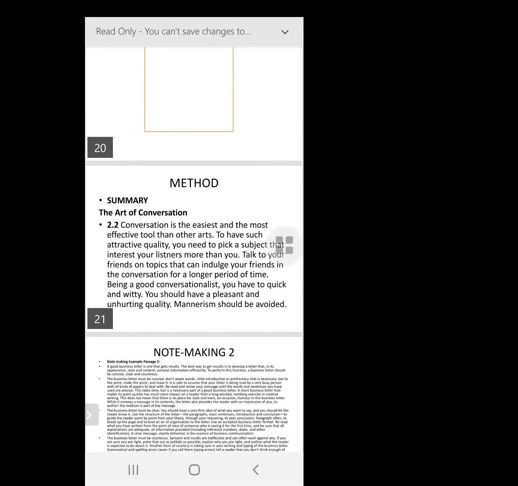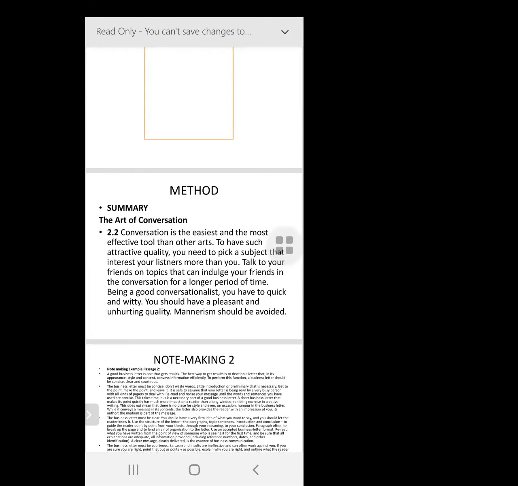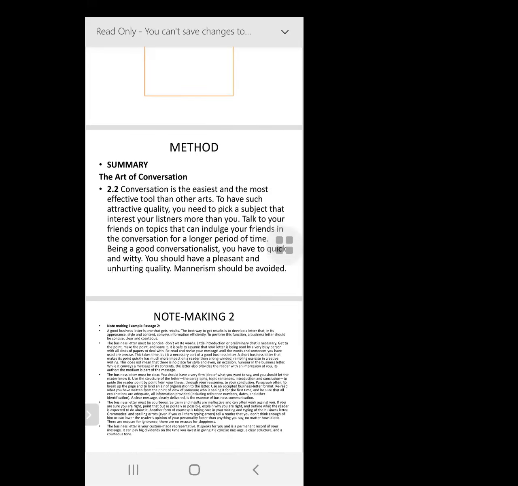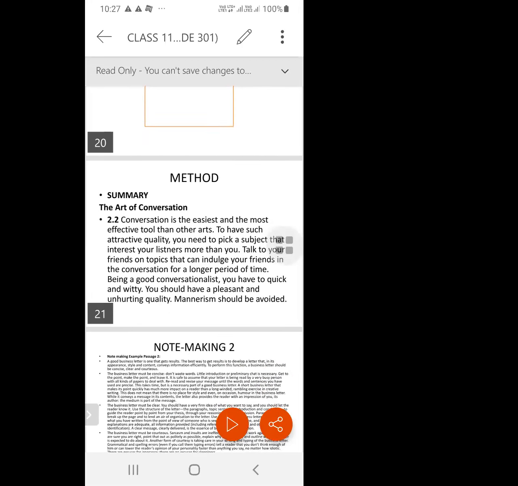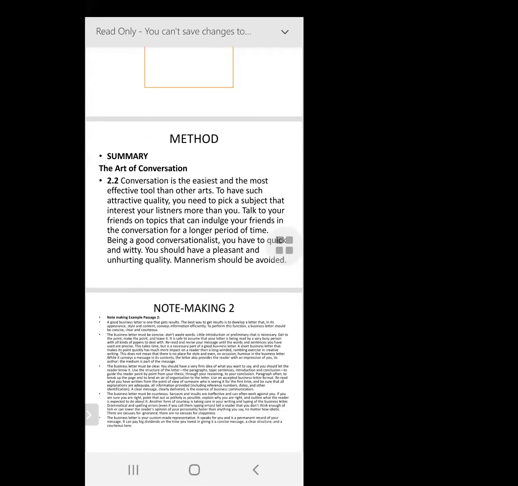80 to 100 words is the actual ideal length for your summary. The summary will not have the title as part of its word count, so don't worry about that. Second, there will be no short forms in your summary. Third, the summary should be an amalgamation of all the notes you had made. No examiner should have to revert to the original passage.